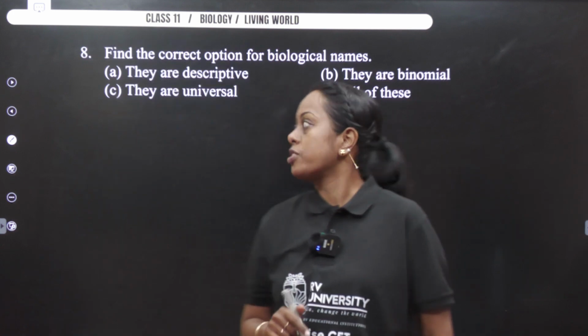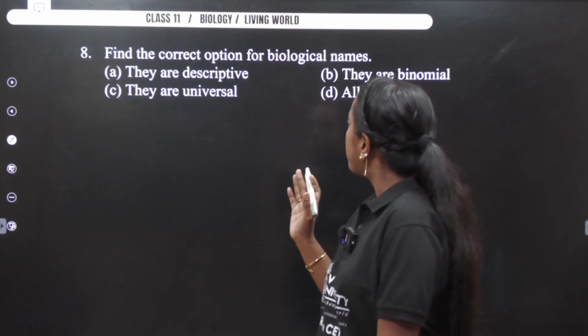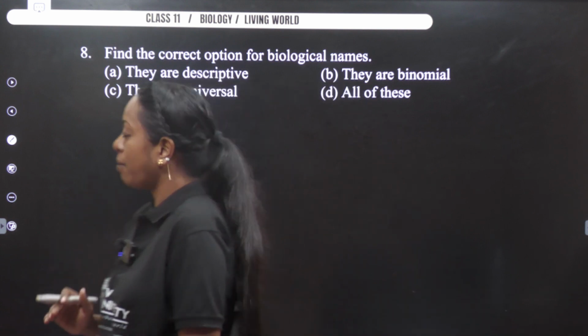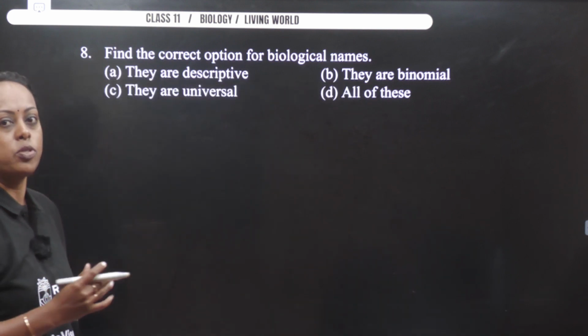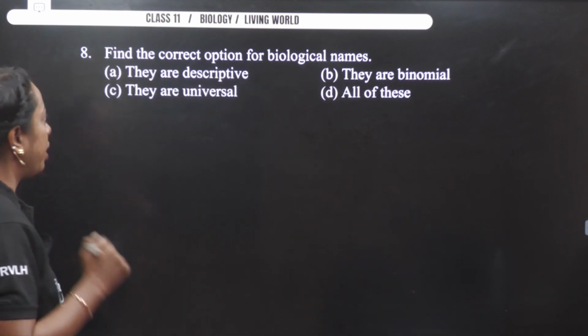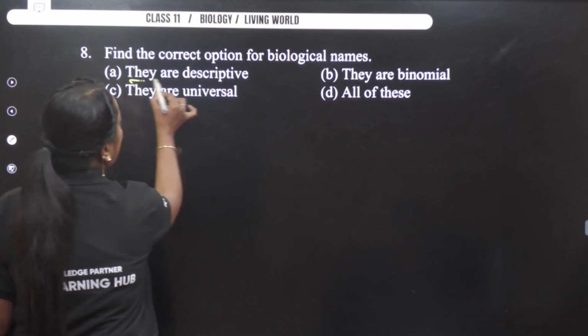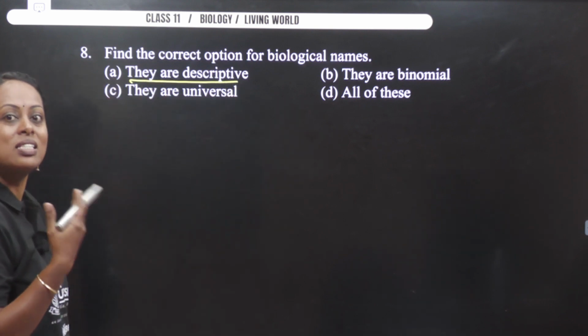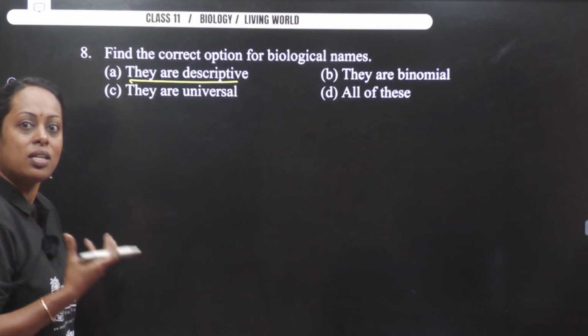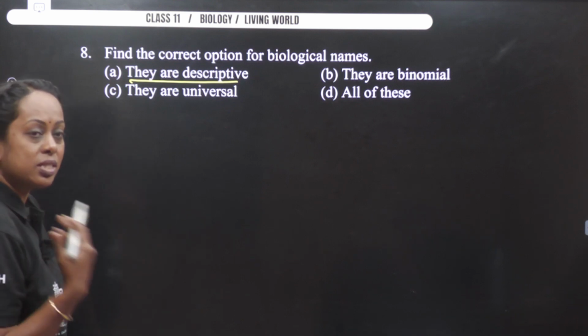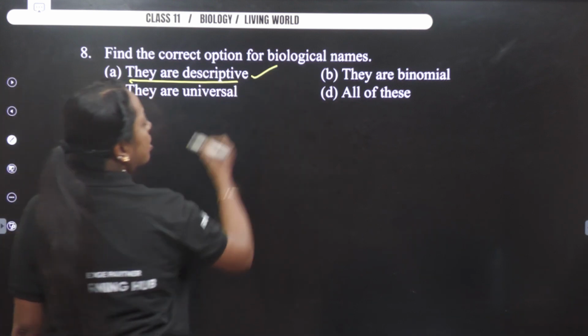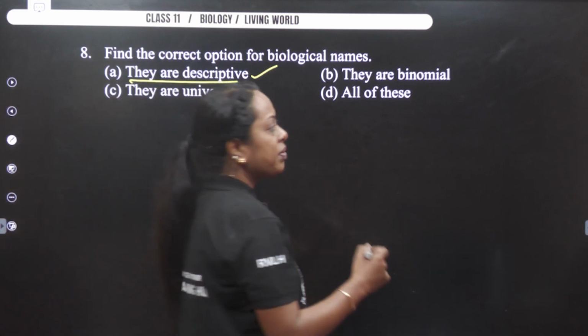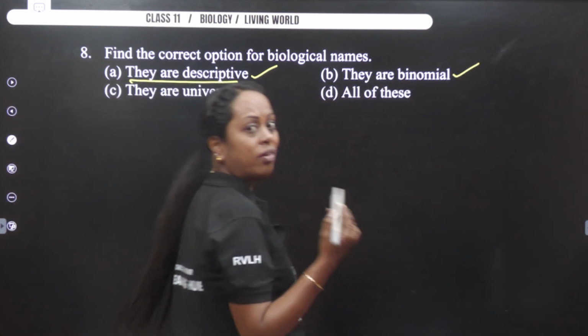Okay. Next question. Find the correct option for biological names. Binomial nomenclature, 2 names. So whenever we are going to describe the name of the organism, it is descriptive, we understand something about the organism with its name itself. So I feel this is correct. Next, two names we gave, so binomial is also right.